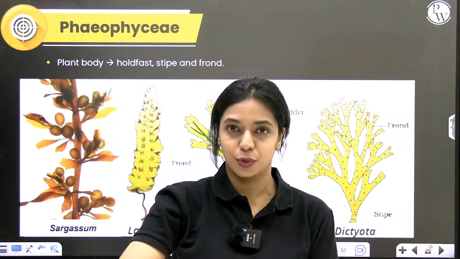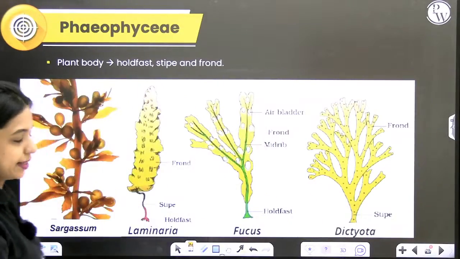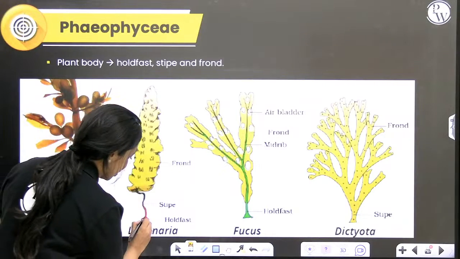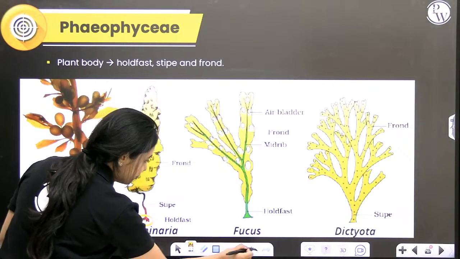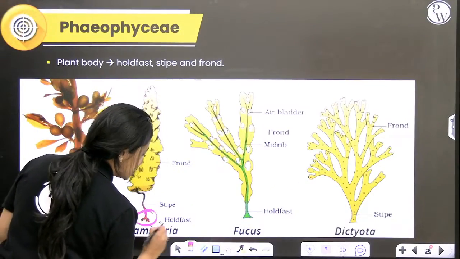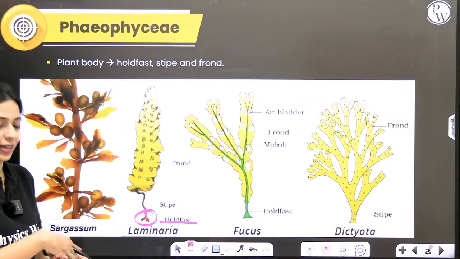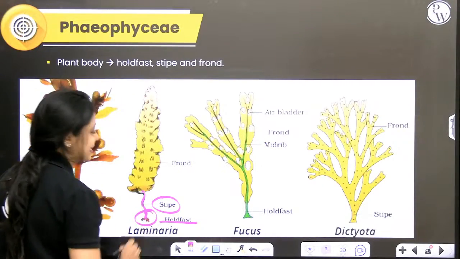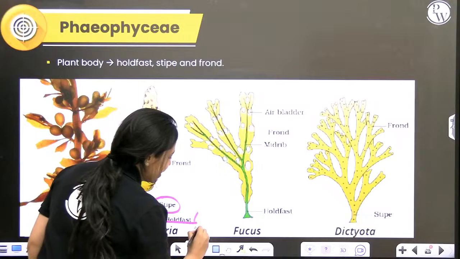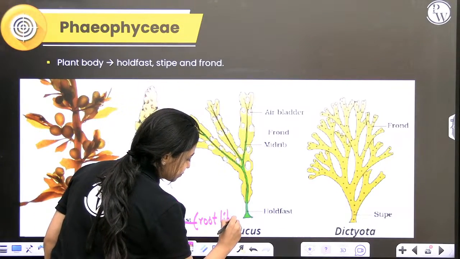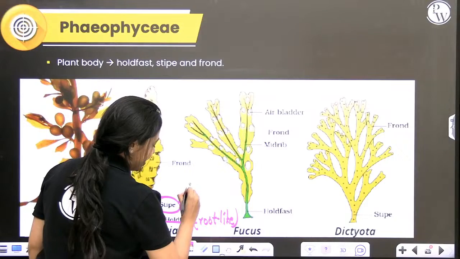Similarly, in these kelps you have a structure called the holdfast. This holdfast is functionally very similar to roots in higher plants and helps in attachment. Holdfast is similar to root, so I'll write root-like here. Stipe is stem-like.